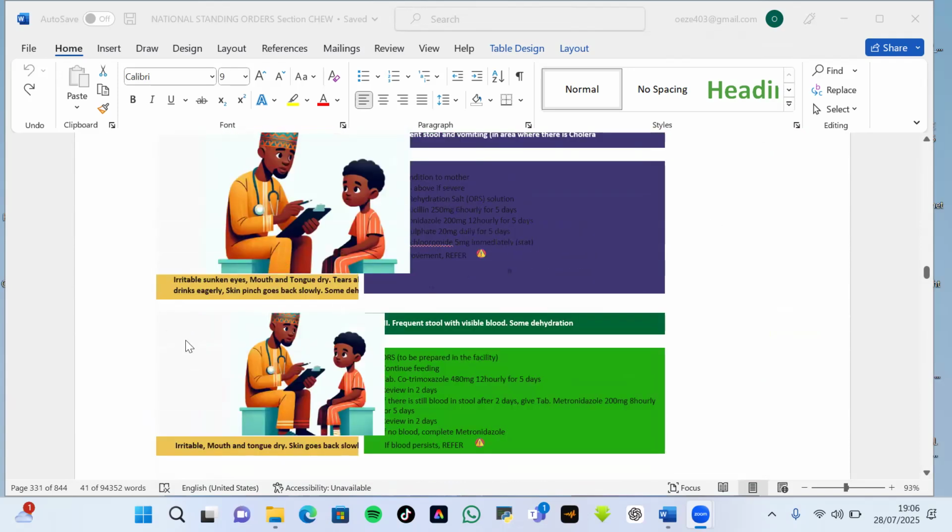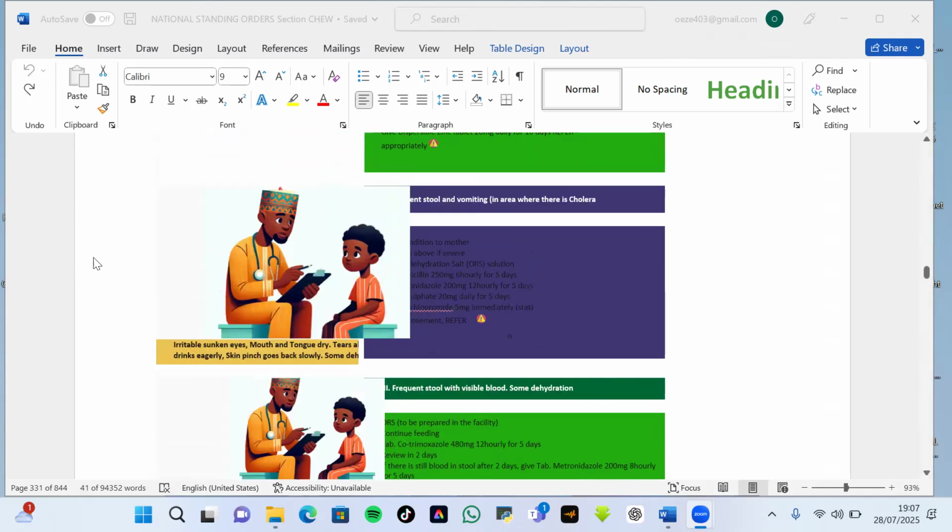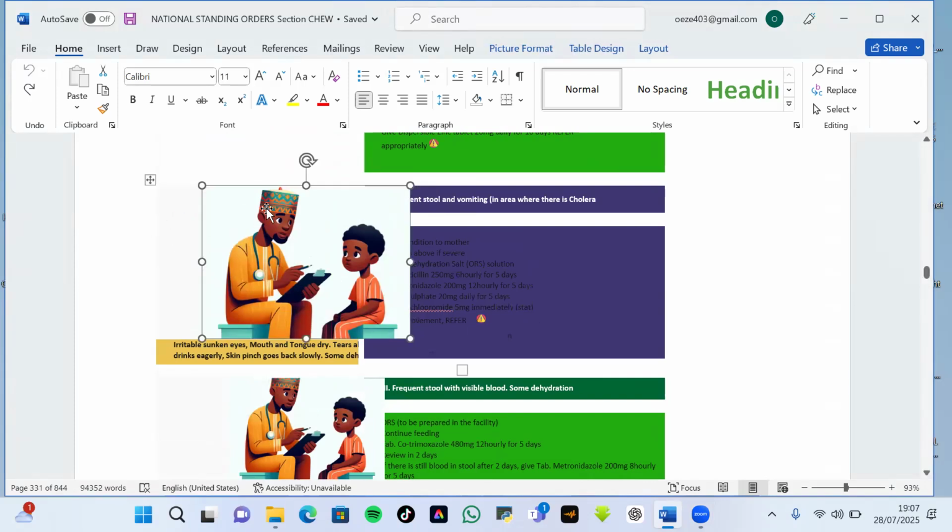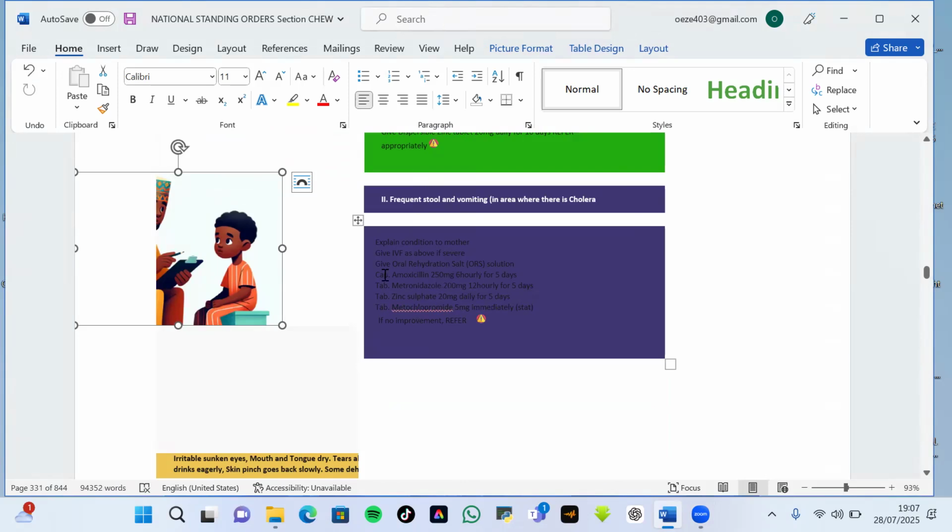By the time you conducted the history, you wrote down and examined as above, and these are the things you found: irritable, sunken eyes, mouth dry, tears absent, and the patient drinks eagerly. Skin pinch goes back slowly, some dehydration seen. Then you make use of this box to handle the patient.